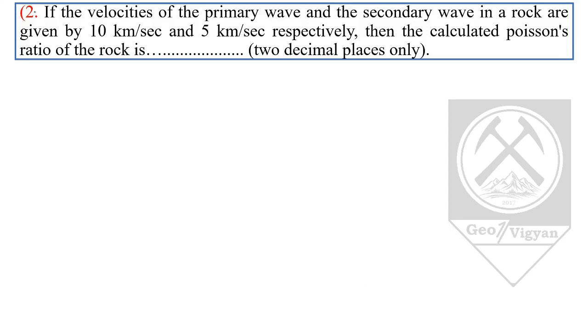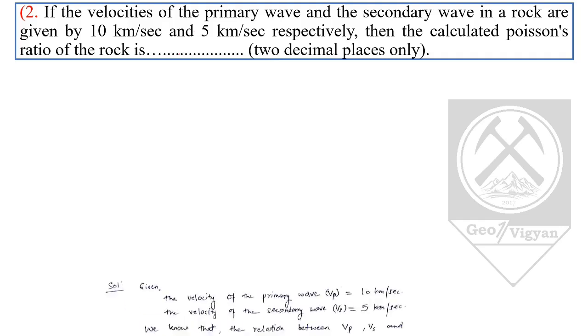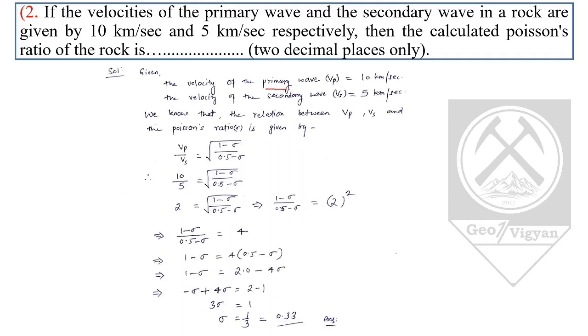Coming to the second question: if the velocities of the primary wave and secondary wave in a rock are given as 10 km per second and 5 km per second respectively, then the calculated Poisson's ratio of the rock is, and we also have to give the answer to 2 decimal places. Here we have been given the primary wave velocity Vp, which is 10 km per second, and the secondary wave velocity Vs, which is 5 km per second, and we have been asked to calculate the Poisson's ratio of the rock.